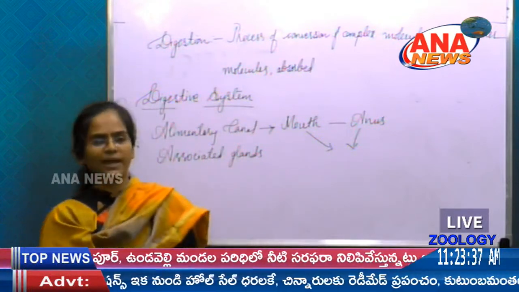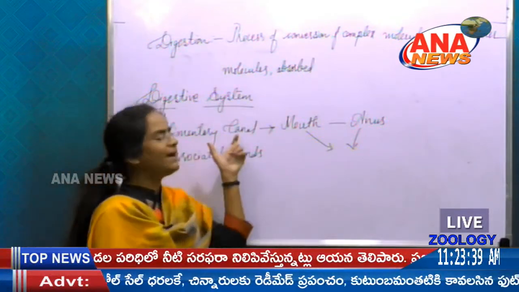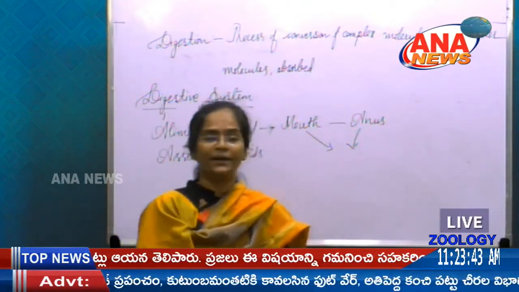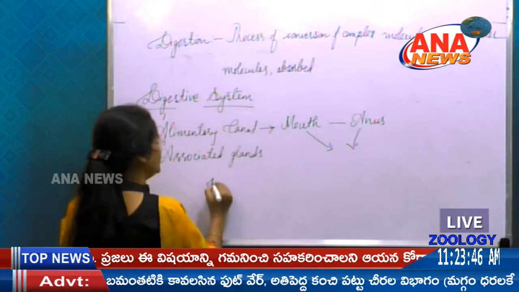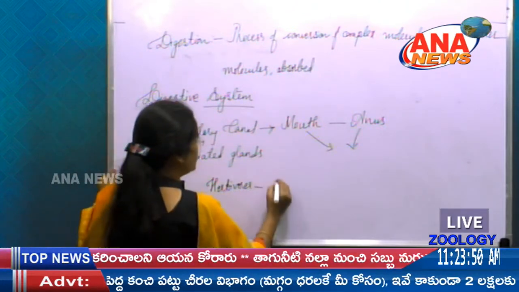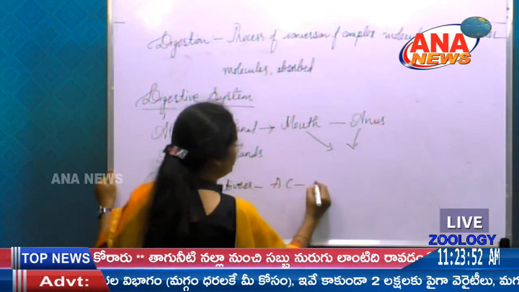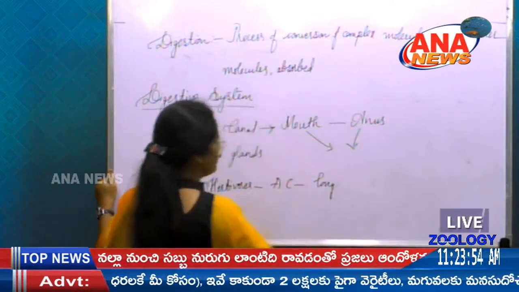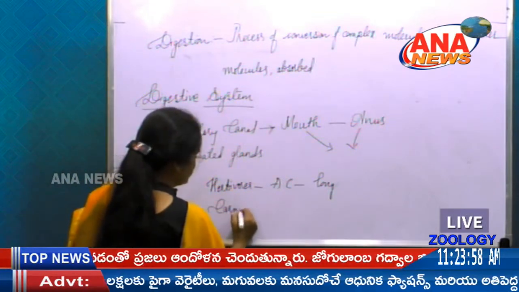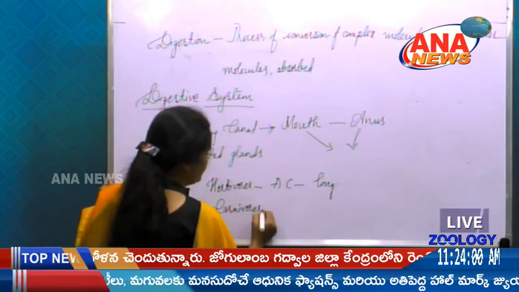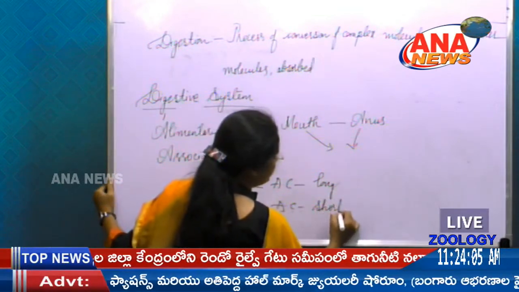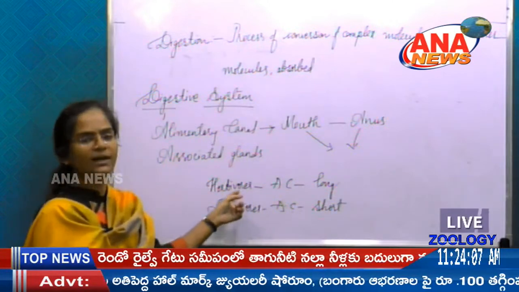So what are the parts which are present in between these mouth and anus? So before going to that, so let me say the size of alimentary canal. How does it vary from herbivore to carnivores? So in herbivores, so the alimentary canal is very long, whereas in carnivores, so alimentary canal is short when compared with the herbivores.